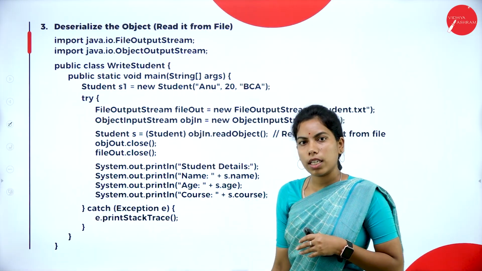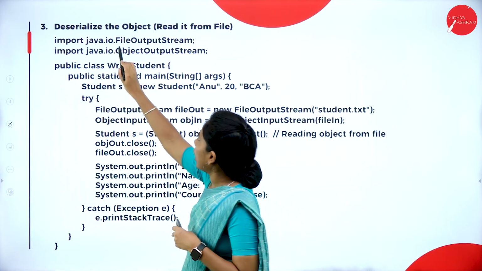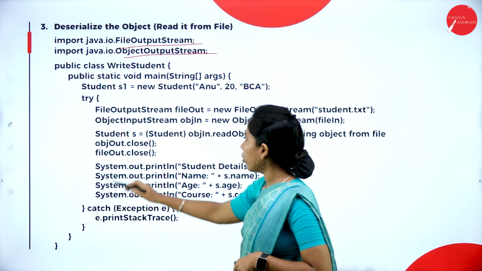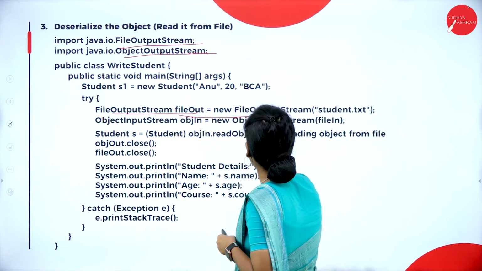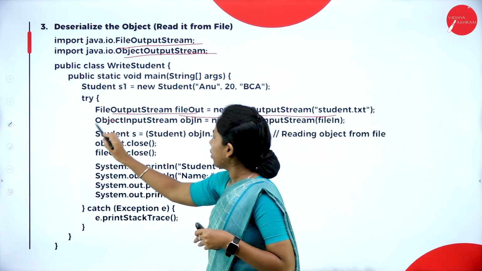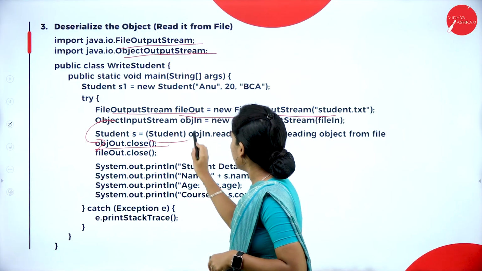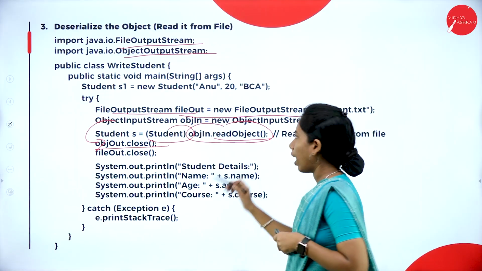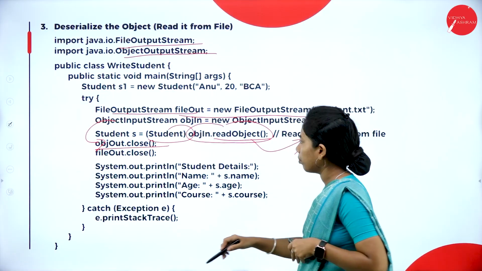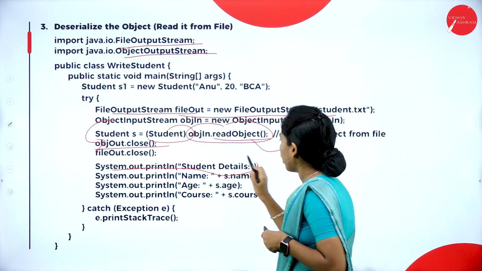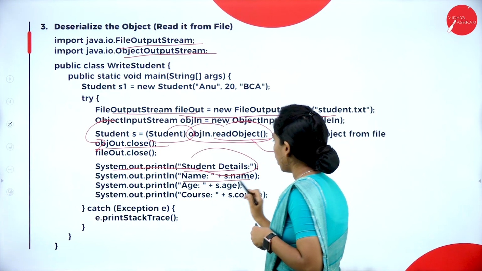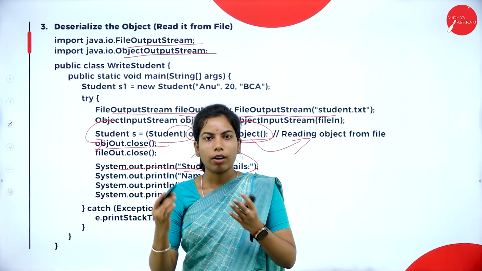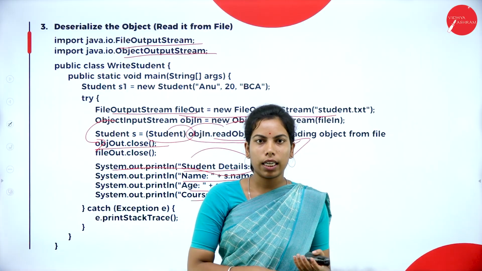How? Using the deserialization operation. Again call the FileInputStream and ObjectInputStream, with new FileInputStream, and again read back that object using ObjectInputStream's readObject. So we have to read the object from the file. Using that, the data will be displayed, called student details, name and also age and also course. It will read back. So like that we have to do deserialization and also serialization.